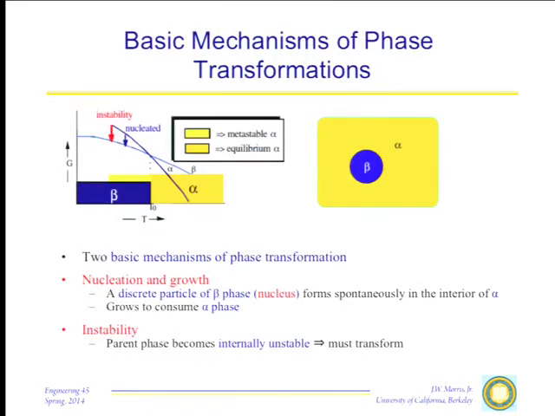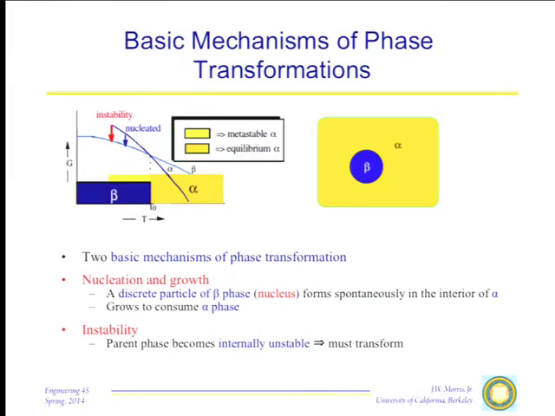Suppose that we begin with this alpha phase, which is a high temperature phase, and we cool the system down so that we reach a region in which it's favorable for it to transform to this beta phase, which is a different structure. It could be a gas, this could be a liquid, there could be two different crystal structures, whatever. And we ask how that transformation can be accomplished. Well, if these two phases are different in symmetry, if you can't just continuously transform one into the other, then there's going to be at least some range of conditions below this normal transition temperature in which this alpha phase is perfectly stable. It's a metastable phase.